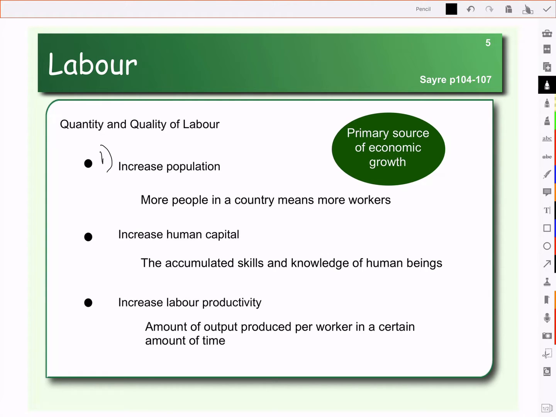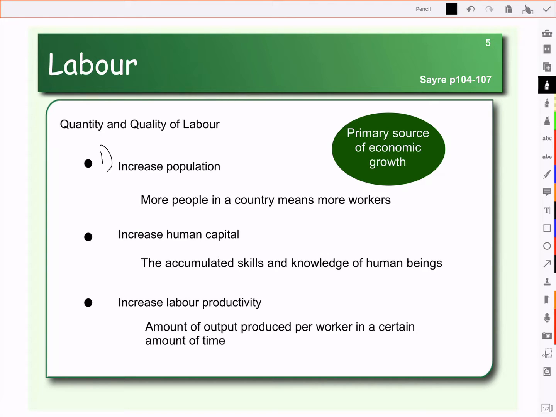Or if we all had tons of babies, well, when they're kids, those children are increasing the population, but not adding to the workforce, so not adding to the goods and services. So increases in population can increase the number of workers and therefore create economic growth, but not necessarily.